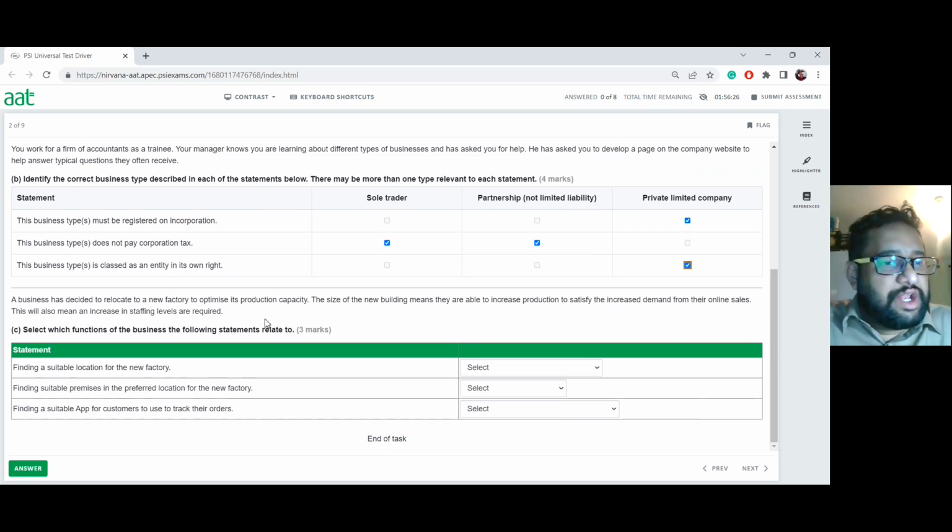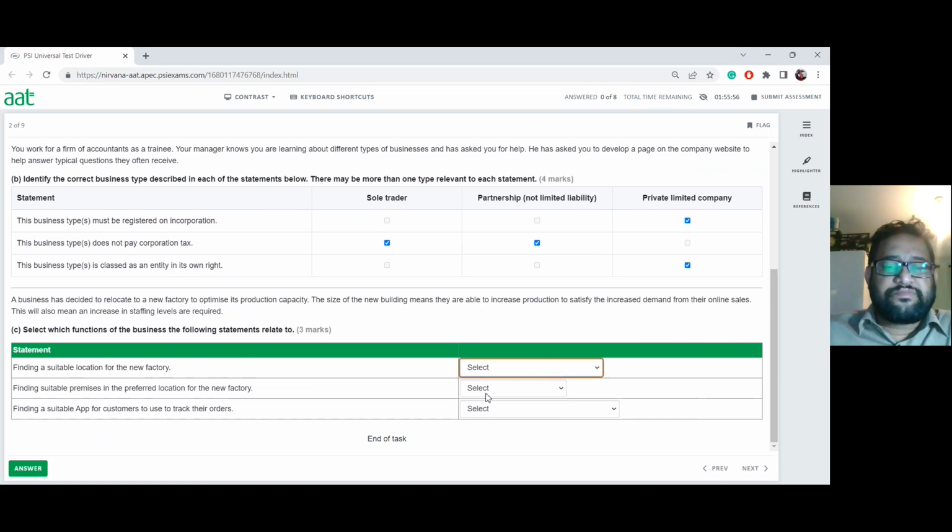A business has decided to relocate to a new factory to optimize its production capacity. The size of the new buildings means they are able to increase production to satisfy the increased demand from their online sales. This will also mean an increase in staffing levels is required. Now they're asking you to select which functions of the business the following statements relate to. They're saying: finding a suitable location for the factory. Let's see what the answers are.